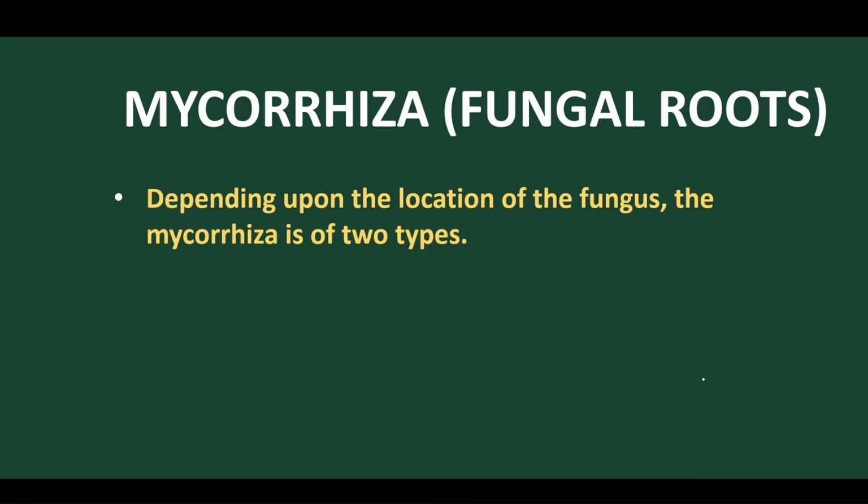Depending upon the location of the fungus, mycorrhiza is of two types. One is called ectomycorrhizal, and the other is called endomycorrhizal. We'll study them one by one. What is ecto and what is endo?